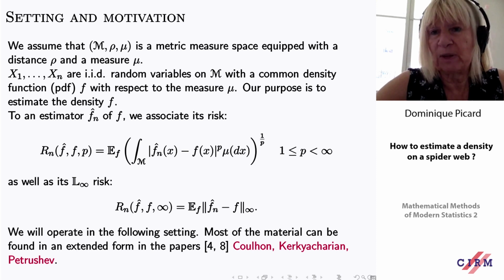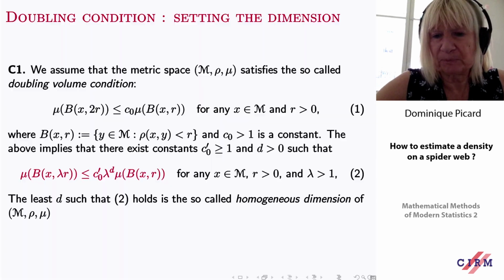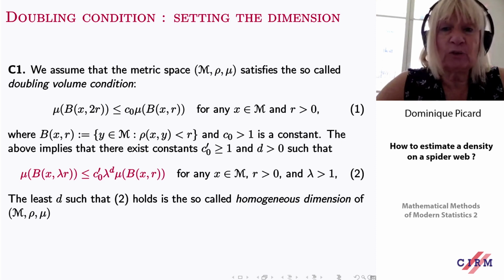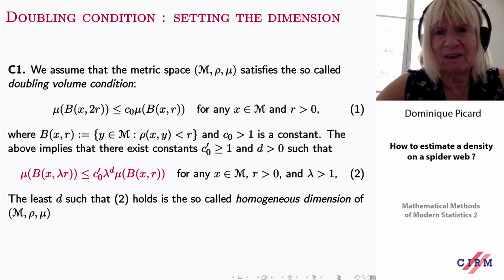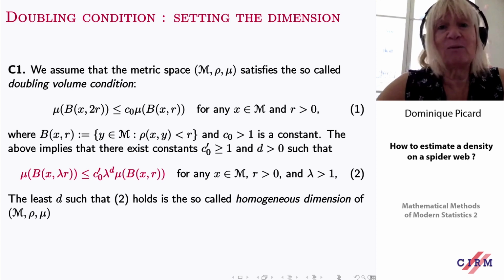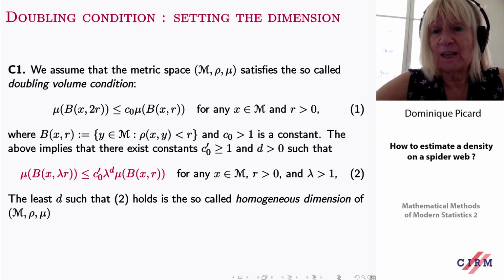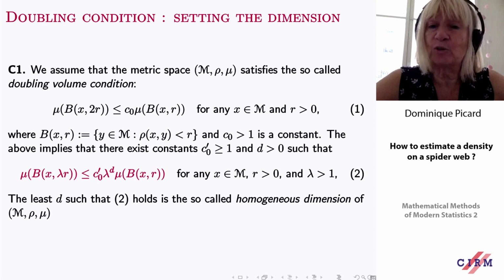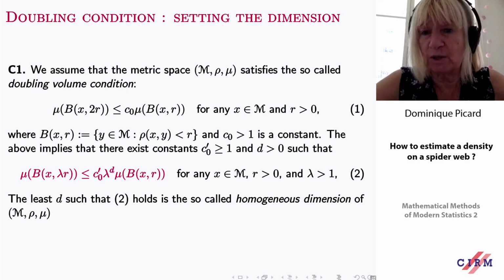So I refer to these papers. So what are the conditions? Because we need to have conditions, of course. Even if we are in R^d, we have conditions, even we have the dimension. So first, we will set the dimension. What is the dimension in this kind of situation?